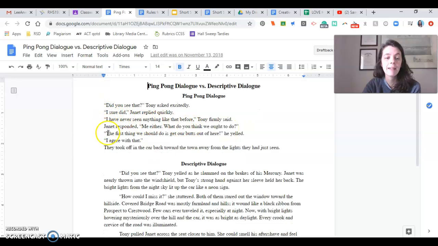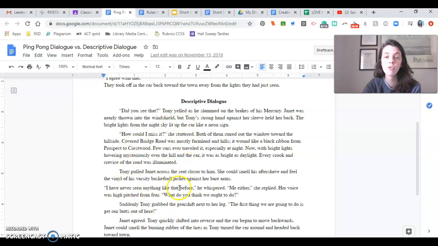This is an example of what ping pong dialogue looks like. Now these are called dialogue tags. "Tony exclaimed excitedly." They're kind of terrible and obnoxious. Once you've established who's saying what, every time the next person speaks, you need a new paragraph, so you don't actually need all of those dialogue tags. And really, if you add on the extra little adverbs and things, it's just obnoxious. If they wanted to say something excitedly, have what it is that they're saying be more exciting, just like we talked about with playwriting. But again, you guys are going to focus a little bit more on the descriptive dialogue.